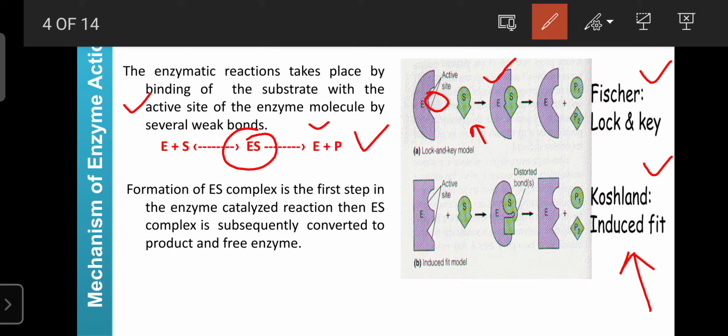After that, the catabolic or anabolic reactions take place, and product 1 and product 2 are formed by the catalytic action of the enzyme. That was demonstrated by Fischer, and that model is known as the lock and key model. Another scientist, Koshland, also explains the mechanism of enzyme action, which is known as the induced fit.